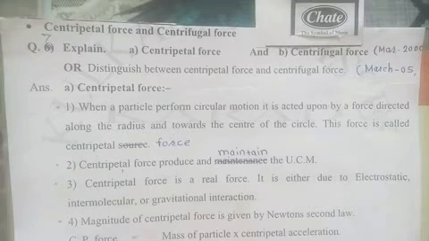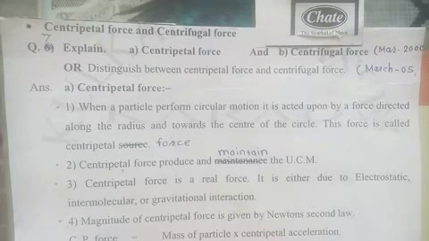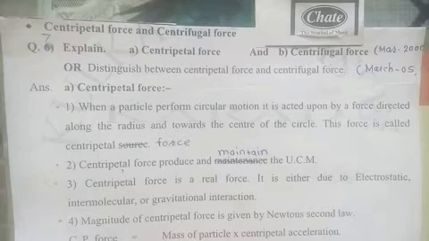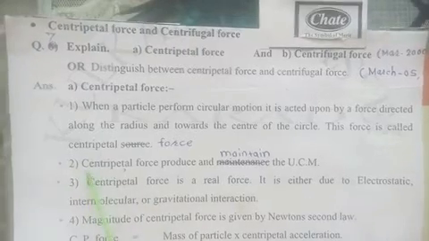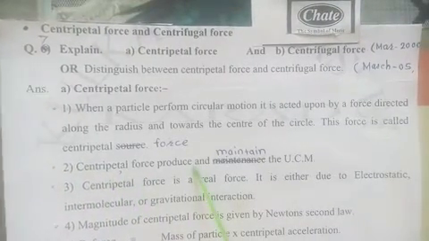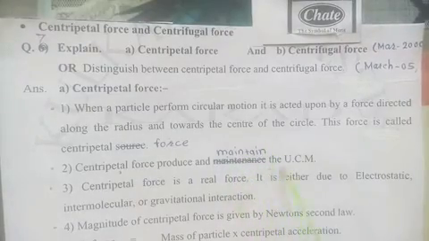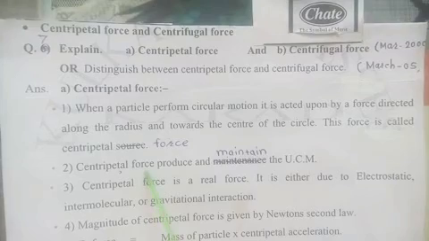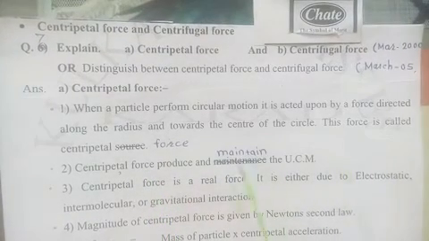So long as the centripetal force acts on the particle, it produces and maintains the circular motion. If the centripetal force becomes zero or vanishes, then there is no circular motion. Therefore, the centripetal force produces and maintains the UCM. That means for circular motion, centripetal force is a must, and it should be provided.